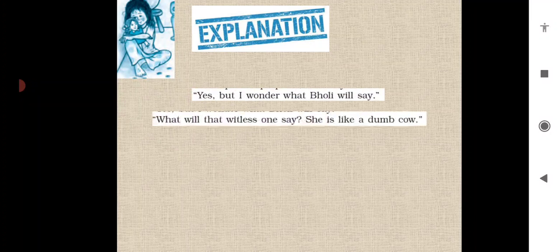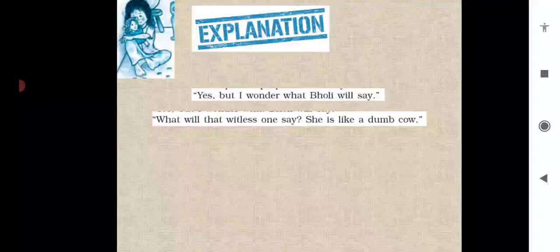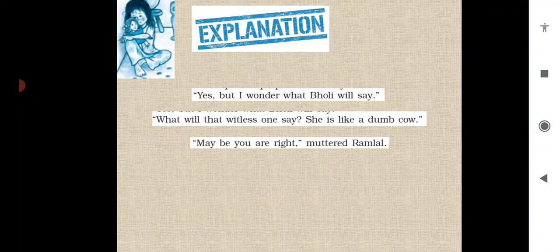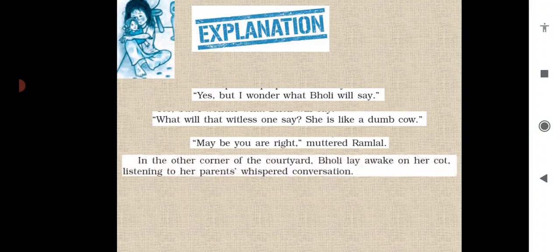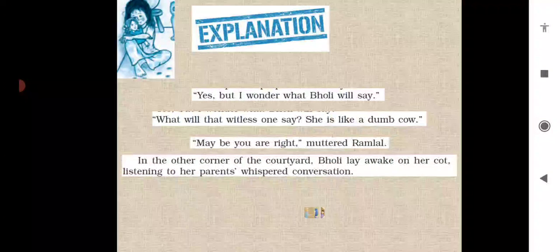She will quietly listen and live comfortably, because she has no mind. "Maybe you are right," muttered Ramlal. So Ramlal also said softly, maybe you are right that she may not even be able to think about this. In the other corner of the courtyard, Bholi lay awake on her cot listening to her